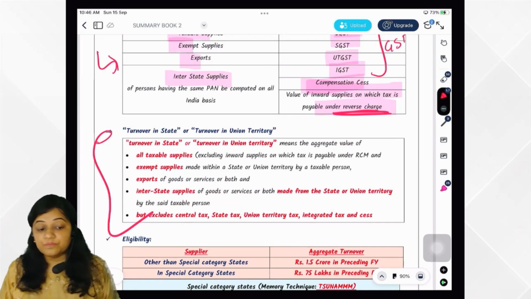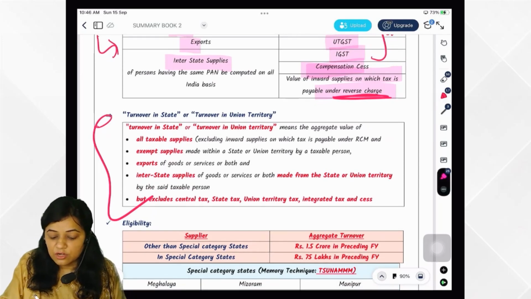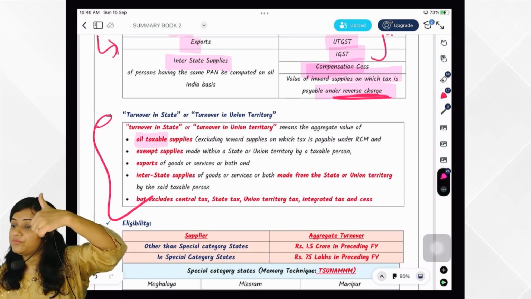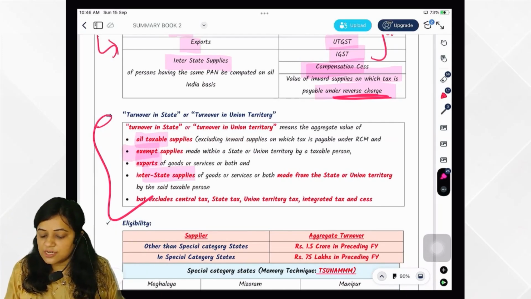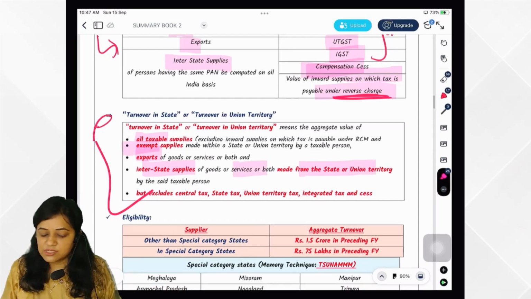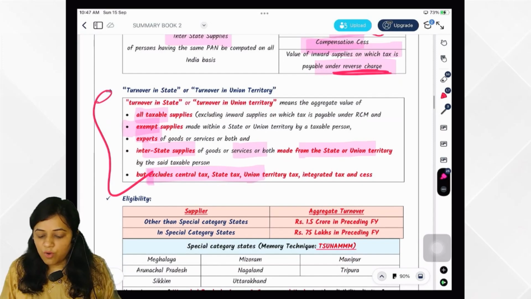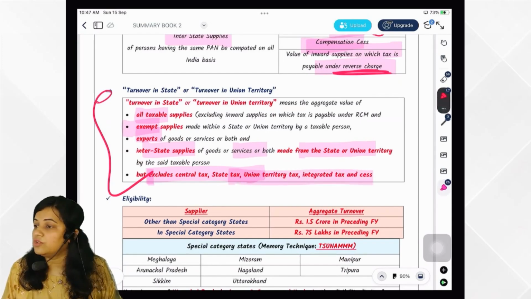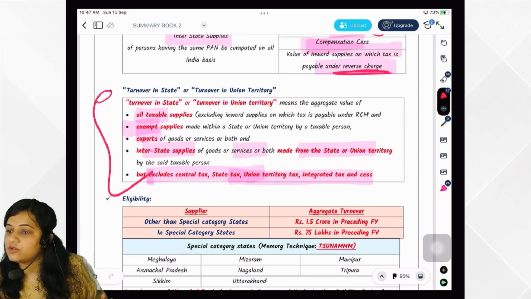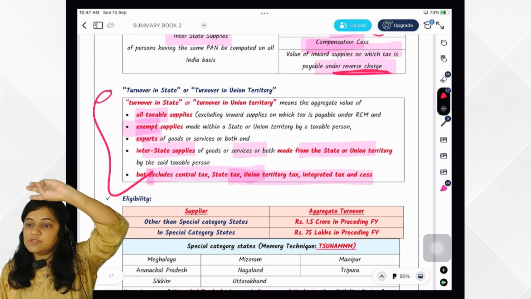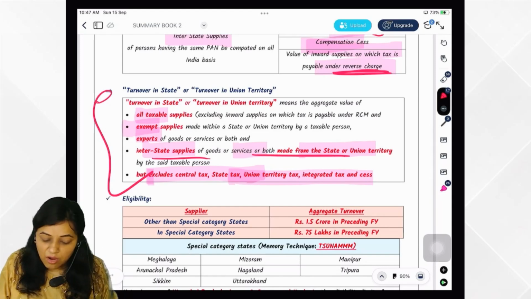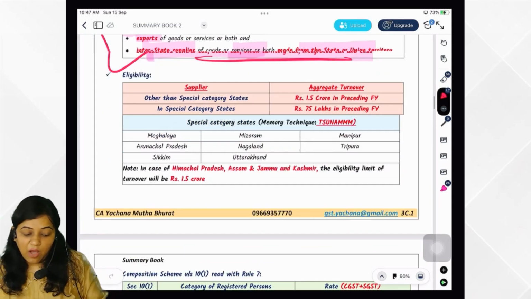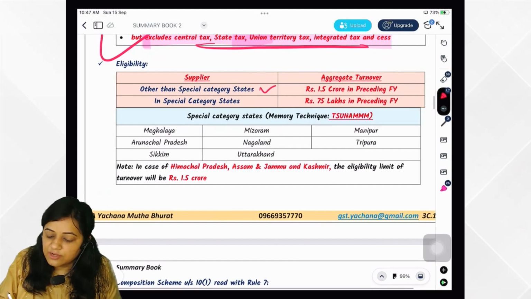Got it? So what do you mean by turnover in the state or union territory? What does it include? All taxable supply, excluding inward supply under RCM, then all exempt supply, exports, interstate supply of goods or services from the state or union territory, but excludes what? CGST, SGST, IGST, UTGST. So it includes taxable supply, exempt supply, exports, interstate supply of goods or services made from a state or union territory, but excludes GST. Got it?